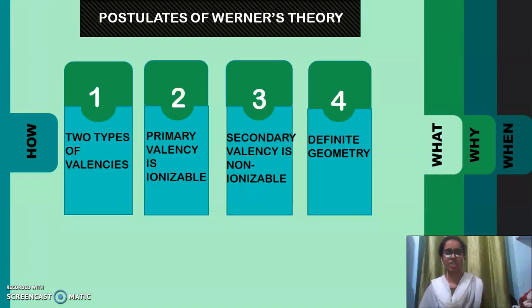Now, what is the theory? According to Werner, he gave us some postulates. There are two types of valency, primary valency and secondary valency. The primary valency is ionizable valency. It gives us the oxidation state of the metal ion. Secondary valency is non-ionizable valency. It gives us the coordination number of the metal ion. The primary valency is non-directional in nature. The secondary valency is directed towards a fixed point and gives us the definite geometry of the compound. Hence, the secondary valency gives the stereochemistry of the complex. It's very important, my dear friends.